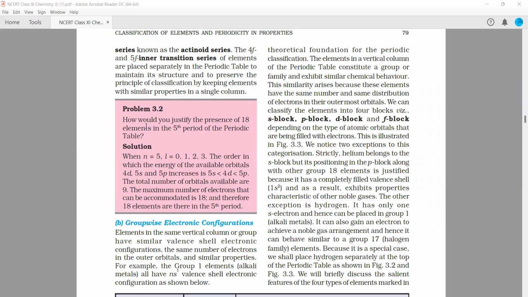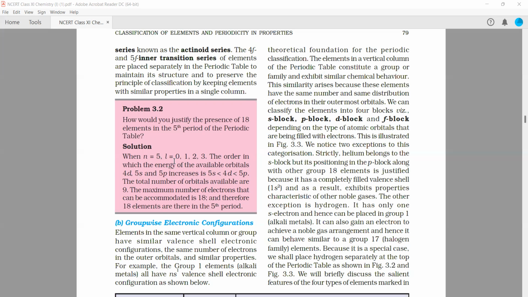The next problem, 3.2: how would you justify the presence of 18 elements in the fifth period of the periodic table? So, let us study. n equals 5, so l equals 0, 1, 2, and 3, right? The order in which the energy of the available orbitals 4d, 5s, and 5p increases is first 5s, after that 4d, and after that 5p.